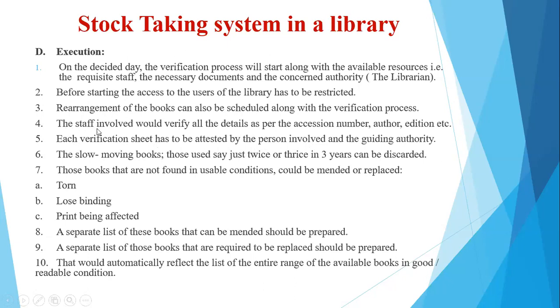So when the staff involved starts the verification process, they will check the accession number of the book, the author and the edition, and accordingly mention in the verification sheet that so and so book has been verified. Either they could be entering the details in the sheet, or they could have a ready-made sheet wherein they will be ticking each and every item and verifying whether they are available in the library or not, right?